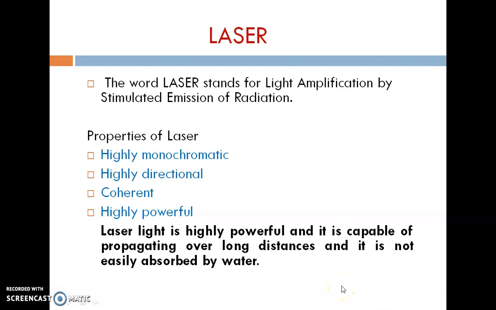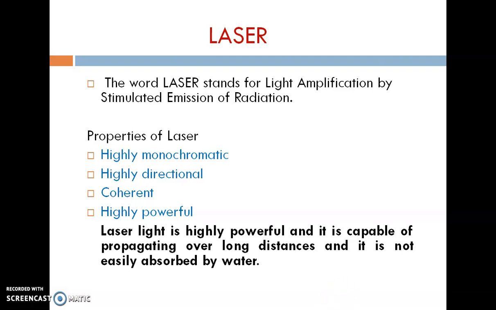Before studying about laser, we will study what is meant by laser. Laser stands for light amplification by stimulated emission of radiation. The laser has the following properties. It is highly monochromatic light. It is highly directional. It is coherent and it is highly powerful.